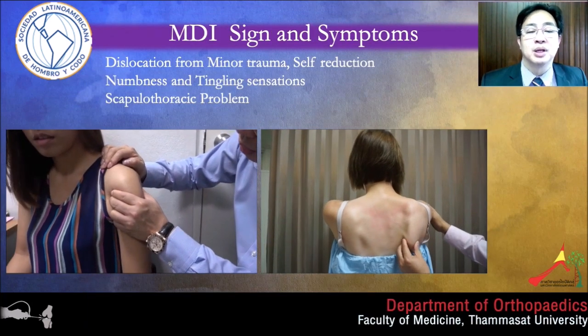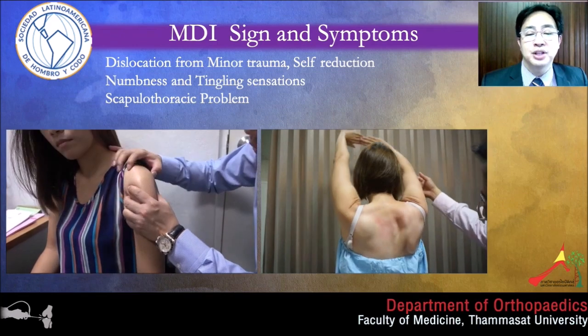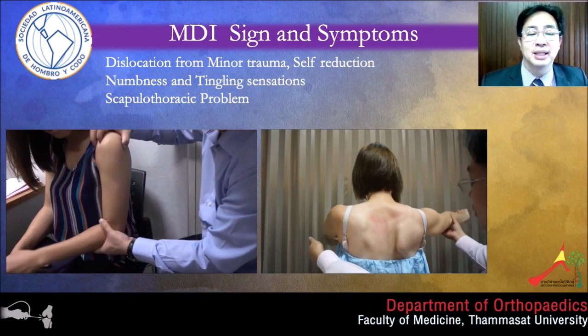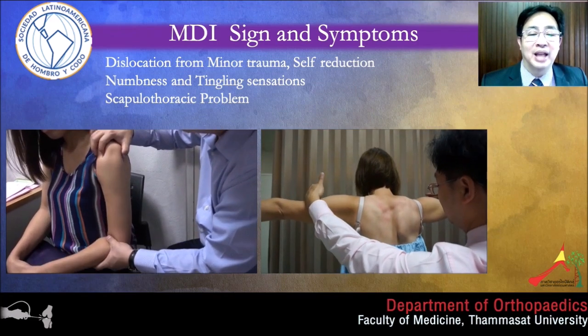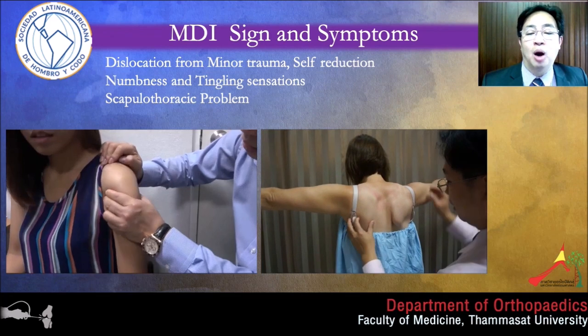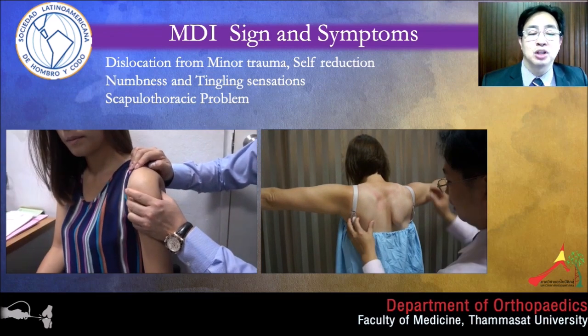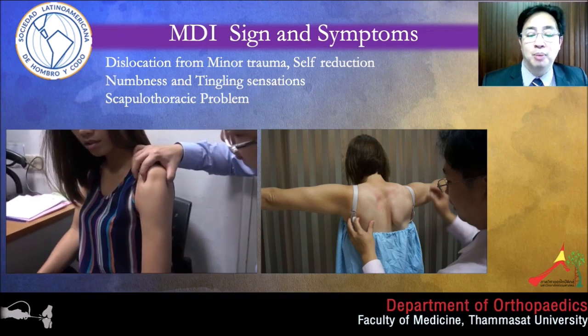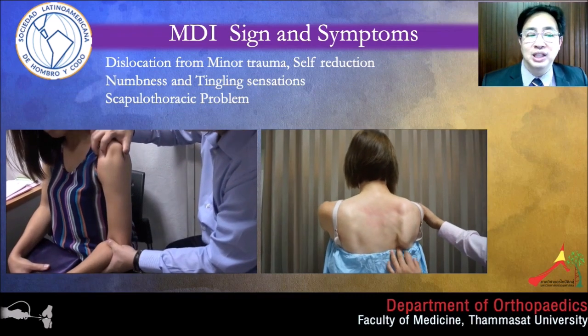MDI signs and symptoms. The classic scenario is the patient who had a first-time dislocation from minor trauma, mid-range instability, and easy self-reduction. May have numbness or tingling sensation when carrying or pulling a heavy object because of traction on the brachial plexus. Some patients may have scapulothoracic problems too, like this patient who has a winged scapula.